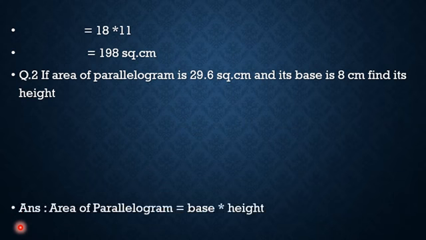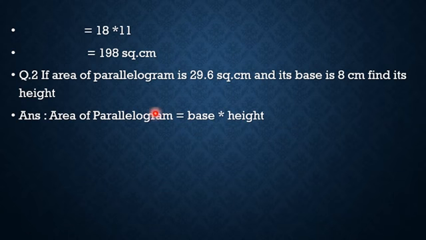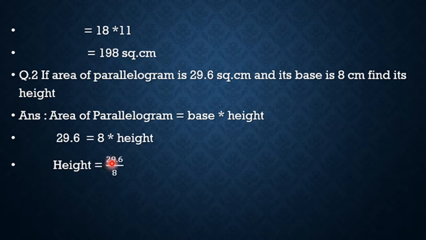Then second example is if the area of parallelogram is 29.6 square centimeter and its base is 8 centimeter, find its height. Then formula of area of parallelogram is base into height. Here area of parallelogram is 29.6, base is 8, we can find the value of height. Then height is equal to 29.6 divided by 8. Then height is equal to 3.7 centimeter.